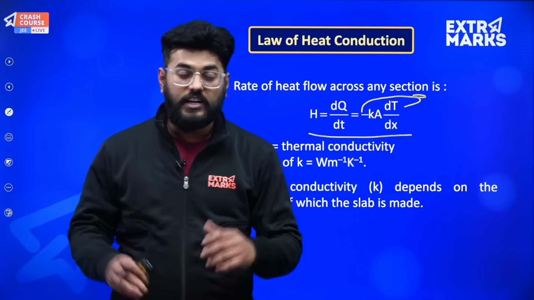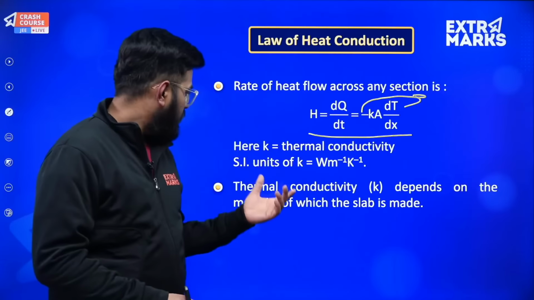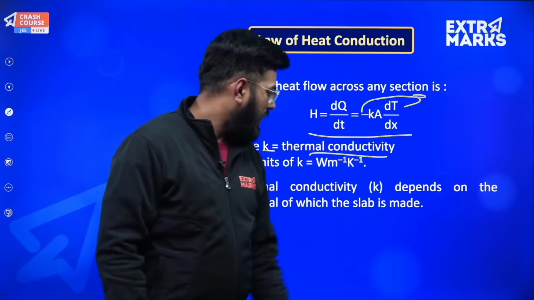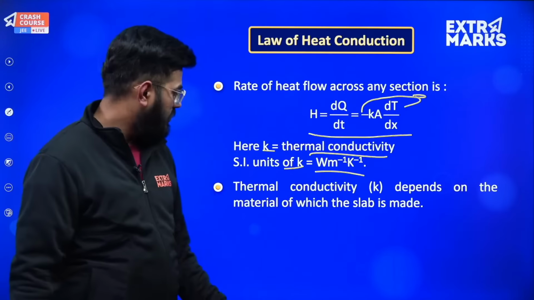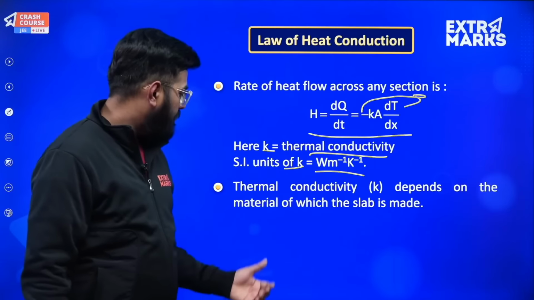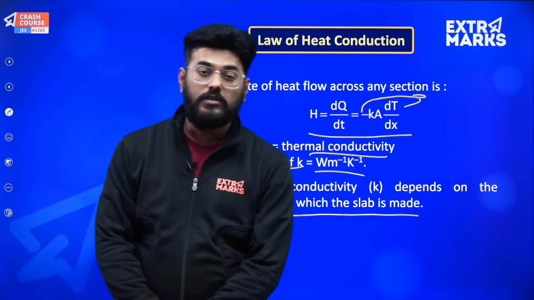So negative will entirely make it to be positive. So heat current will have a proper direction. Okay, so here K is thermal conductivity as obvious, and SI unit of K is watt per meter per Kelvin. Thermal conductivity K depends on the material of which the slab is made. Obviously it depends on the material.